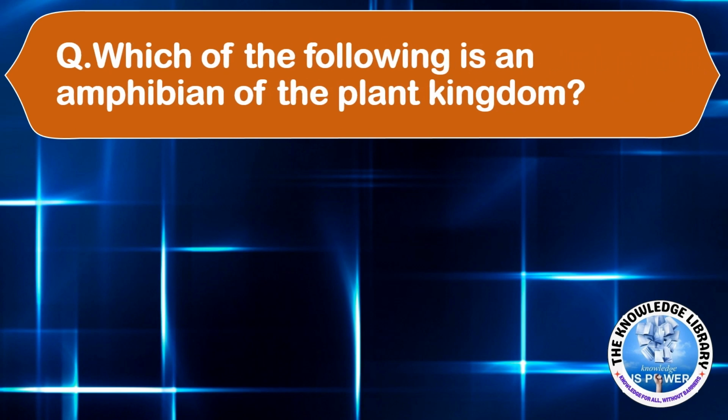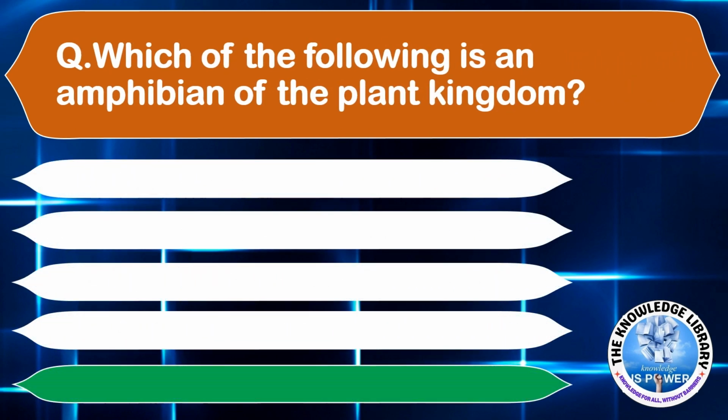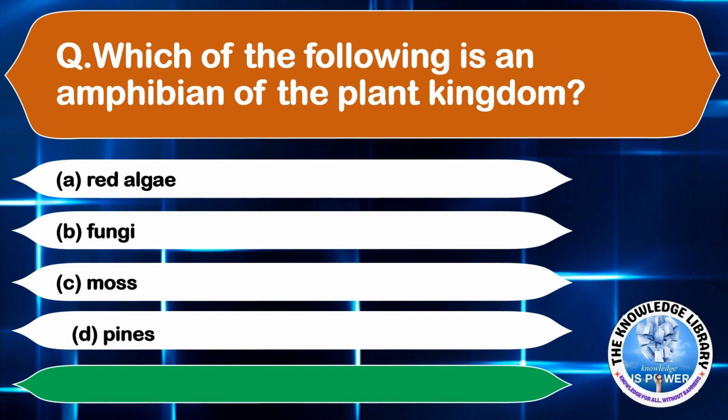Which of the following is an amphibian of the plant kingdom? Option A, red algae. Option B, fungi. Option C, moss. And option D, pines. The correct answer is option C, moss. Moving on to the next question.